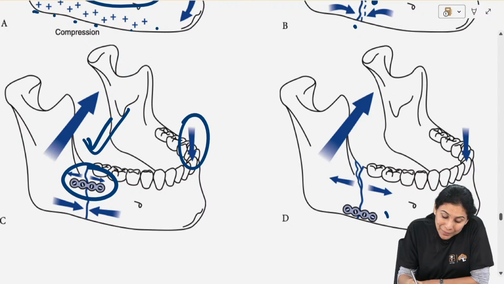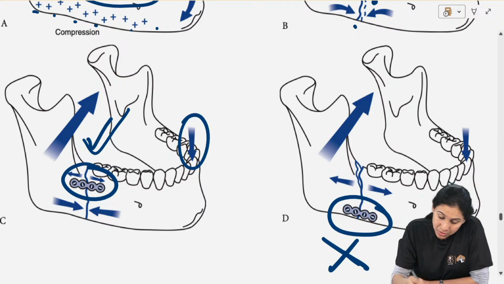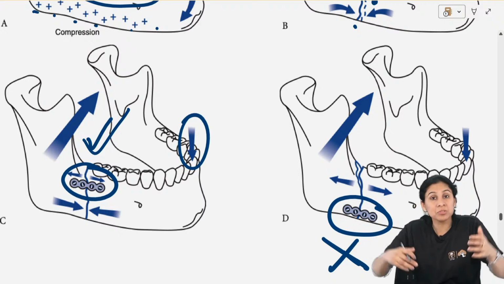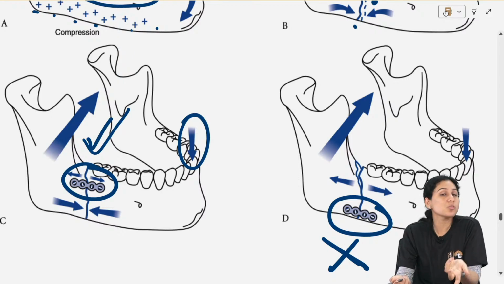Okay, if you put a plate on the lower border, it will not be a functionally stable fixation because tension तो वहीं का वहीं है. You are not taking care of the tension और compression में आपने और compress कर दिया. So there is no point.